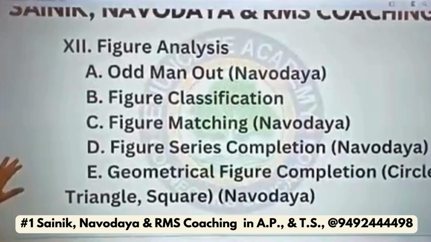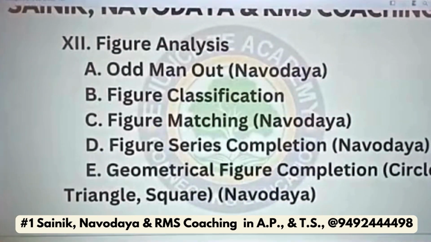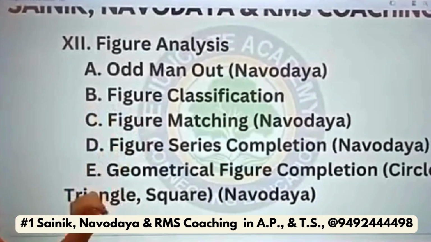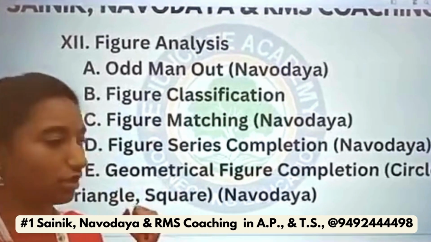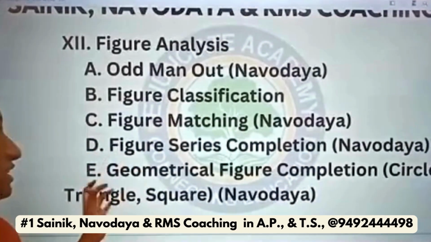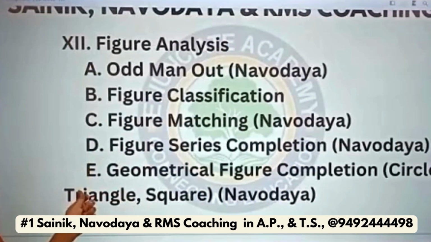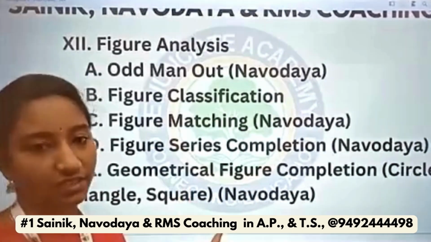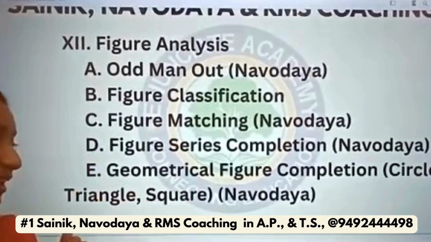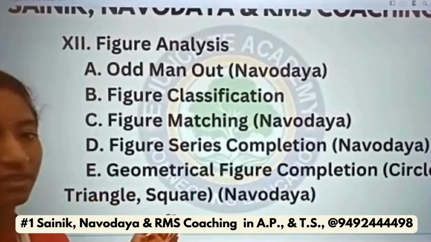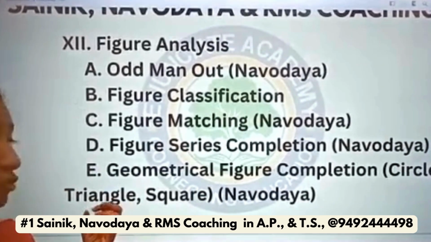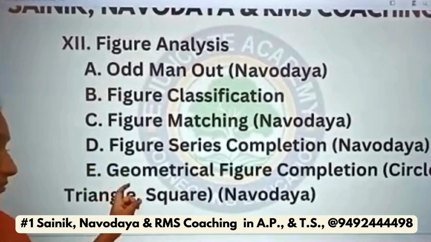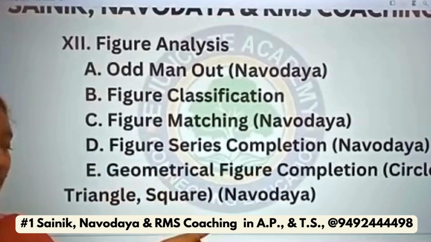Next, odd man out. Odd man out or classification, both are the same. Odd man out and figure classification are there for Navodaya, and figure matching is there for Navodaya. Figure series completion is there for both Navodaya and Sainik. Geometrical figure completion: in this, circle, square, rectangle, triangle, all geometrical figures are there. We should complete them with their other parts. This topic is only for Navodaya.